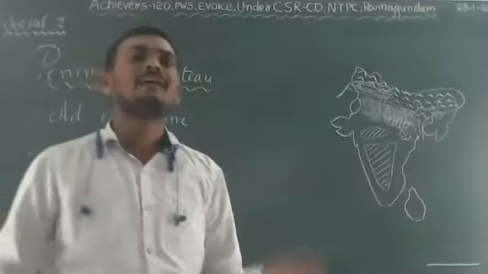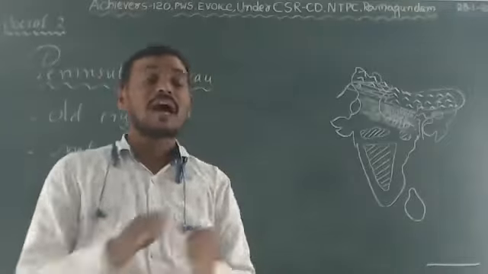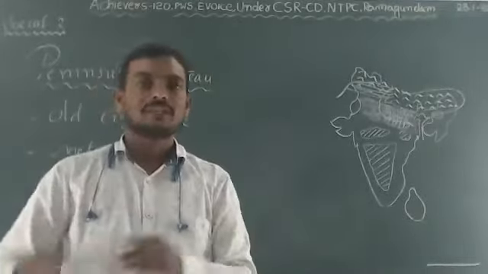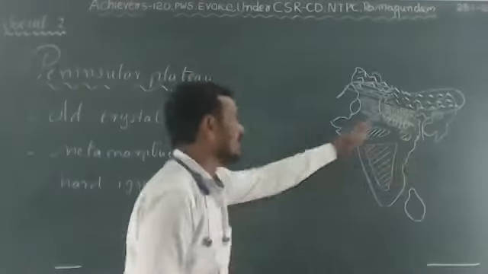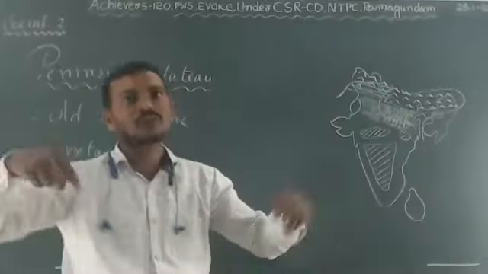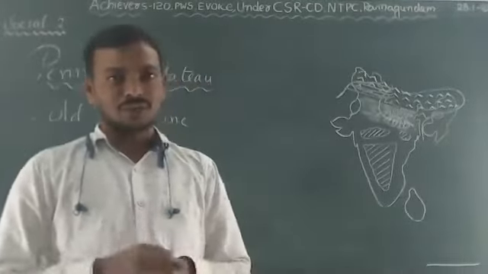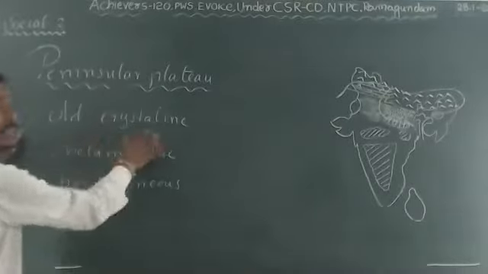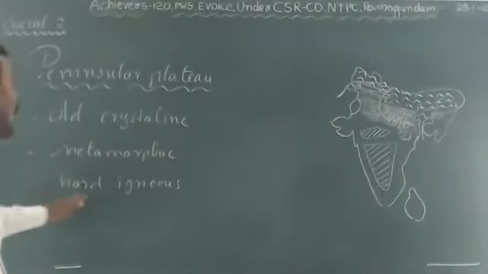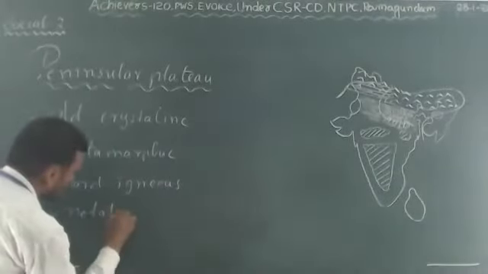That is why we see only rocky terrain: undulated rocky terrain with rounded hills and valleys over the Peninsular Plateau. We are living on the Peninsular Plateau only, also named the Deccan Plateau. So this entire plateau consists of old crystalline, metamorphic, hard igneous rocks, and metallic and non-metallic minerals also.